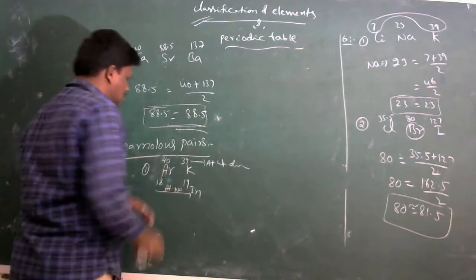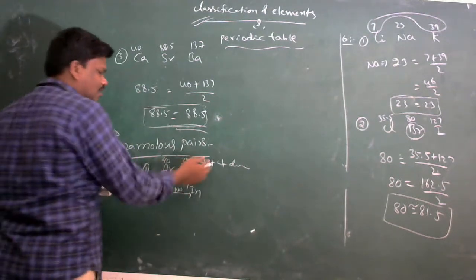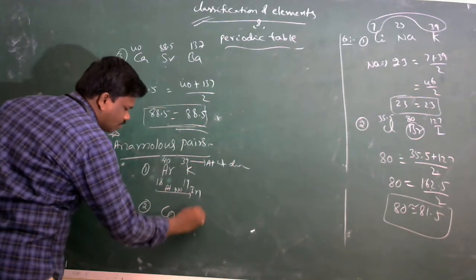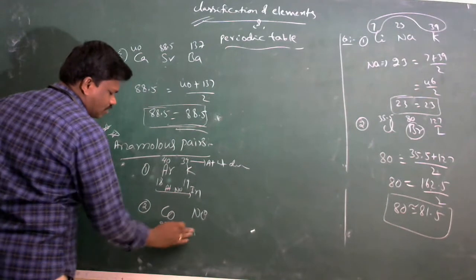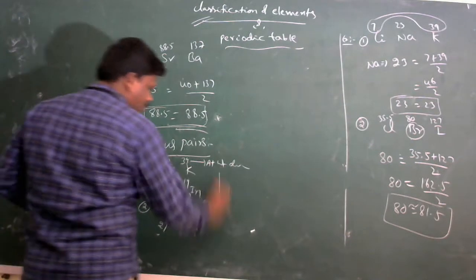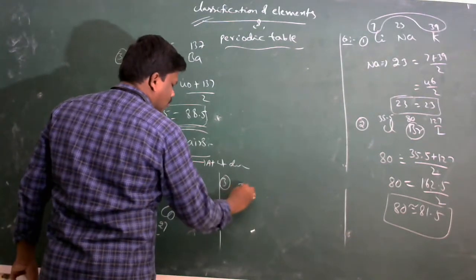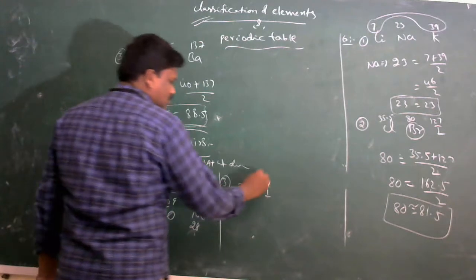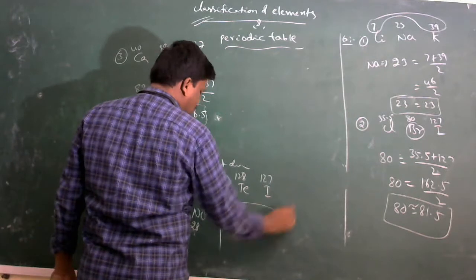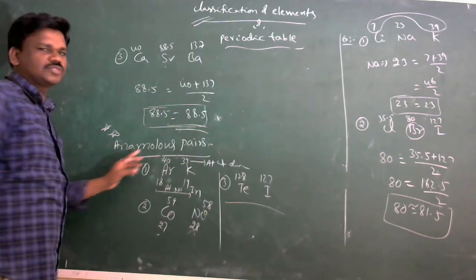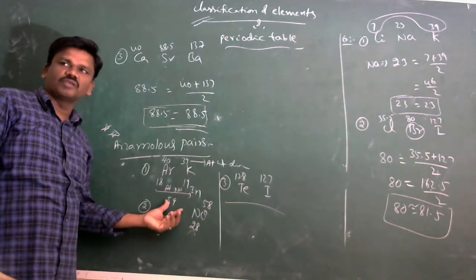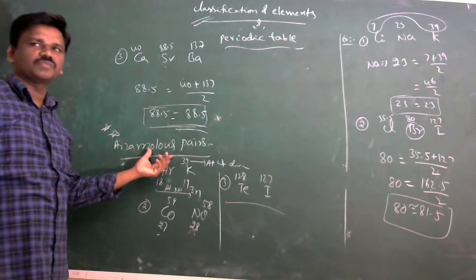For example, argon and potassium, and another one, cobalt and nickel, with atomic numbers 27 and 28 and atomic weights 59 and 58. And another example, tellurium and iodine, 127 and 128. These three pairs are anomalous pairs.